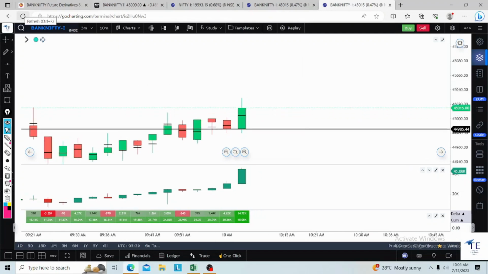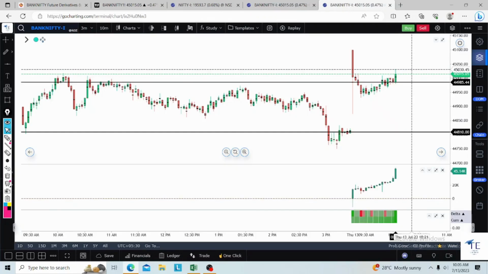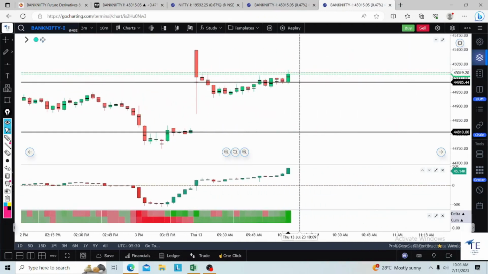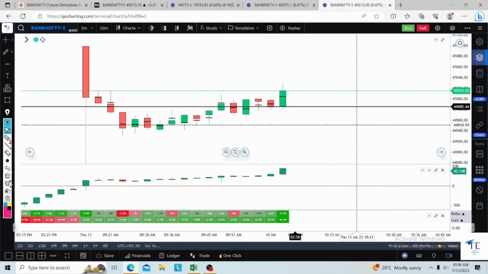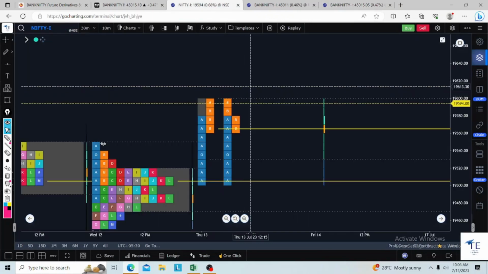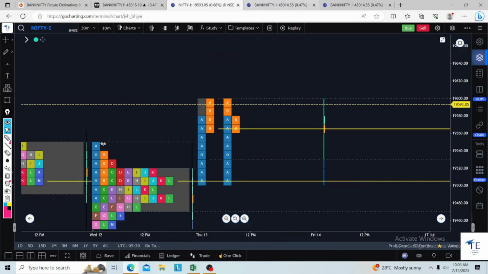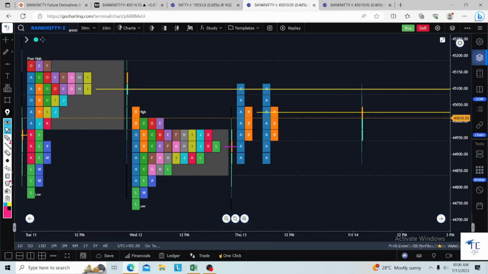There are higher odds for more up move in Bank Nifty. Why? Because the all-time high was crossed by Nifty. Nifty is making new higher highs. That is the reason we entered in the morning.